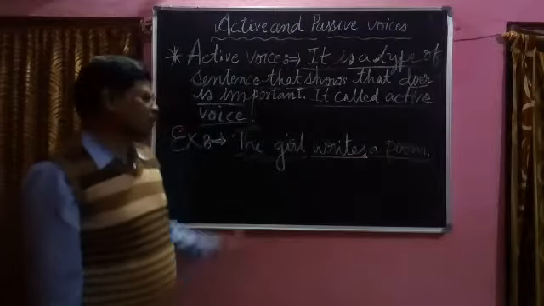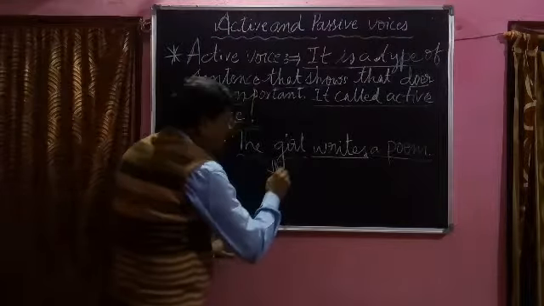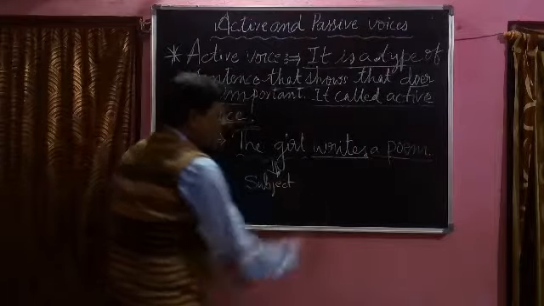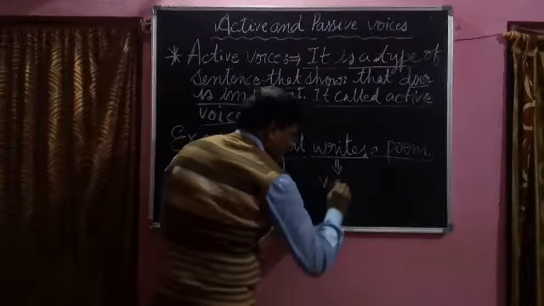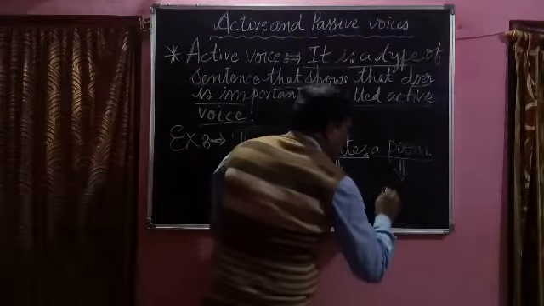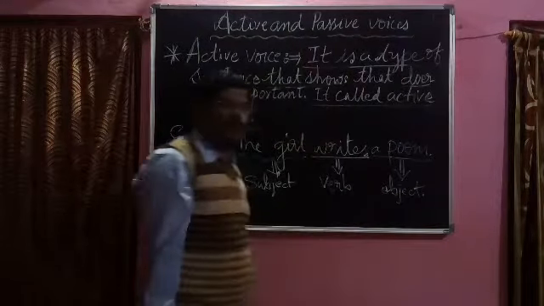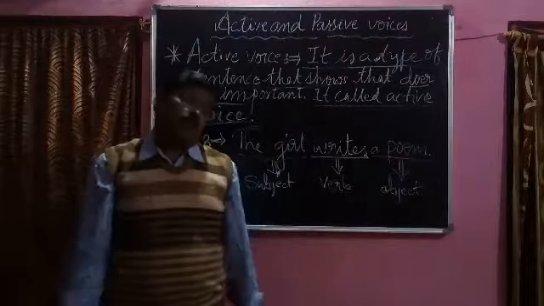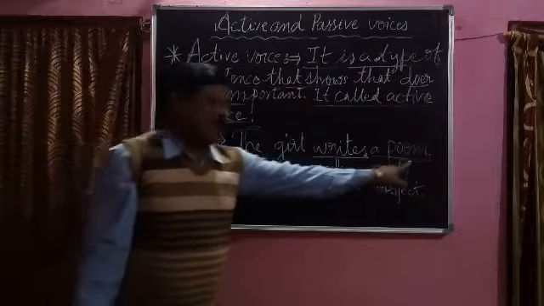What is the girl going to do? The girl writes a poem. Girl becomes the subject here, and this is the verb. Then the third part, this is the object. It is very important. Before going to understand active and passive voice, we must understand the three parts of the sentence: subject, verb, object.